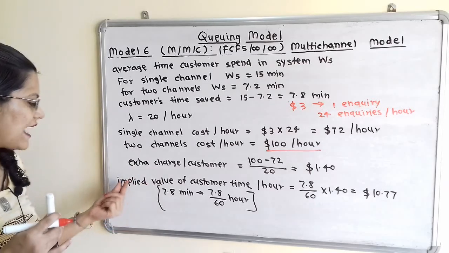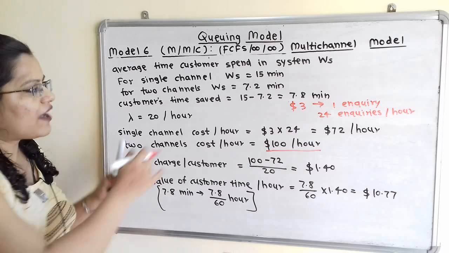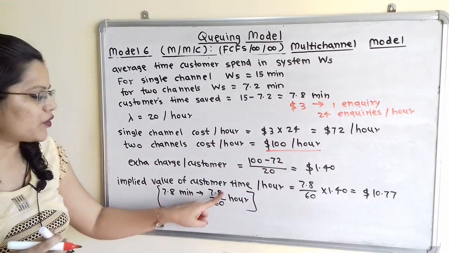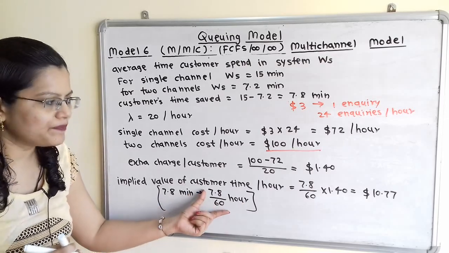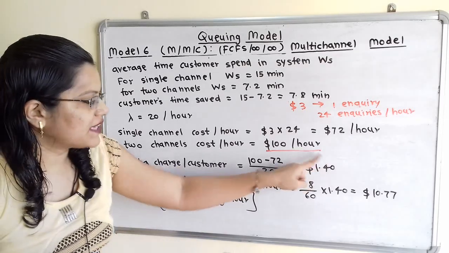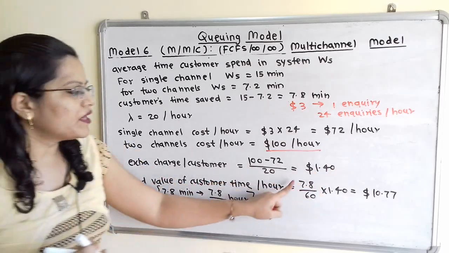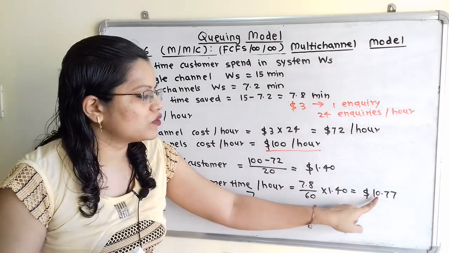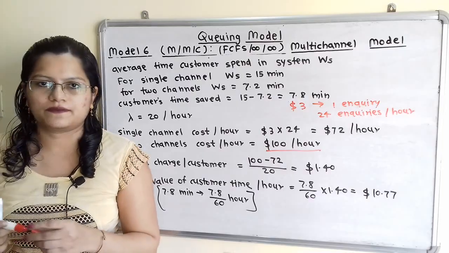But the question is the implied value of customer time per hour. So we have to convert this 7.8 minutes into hours, that is 7.8 divided by 60 hour. So for this time, this cost is extra cost, that is 1.40. So implied value is 1.40 divided by (7.8 by 60), that is equal to $10.77, and this is the answer.